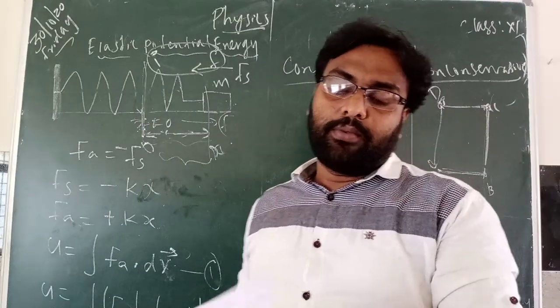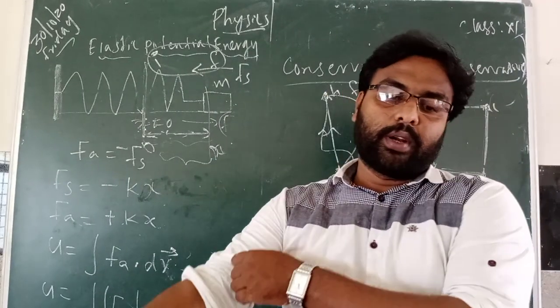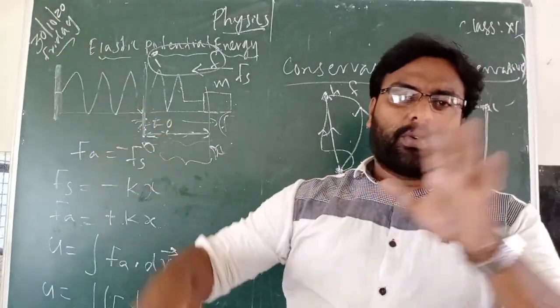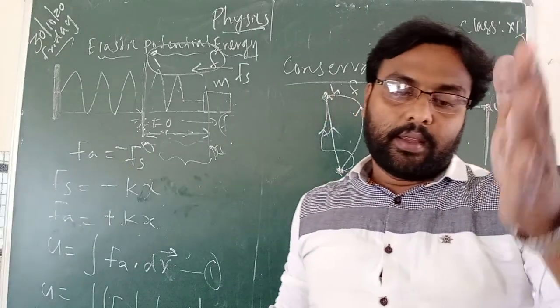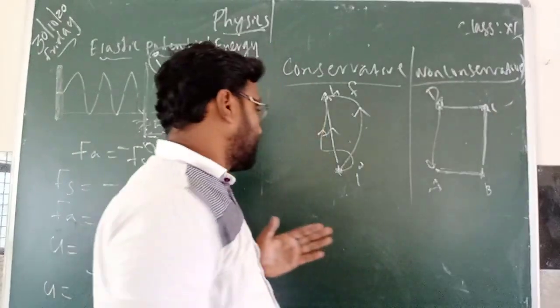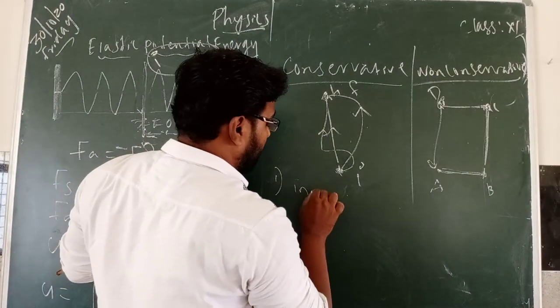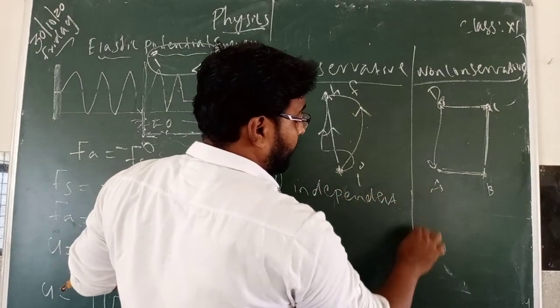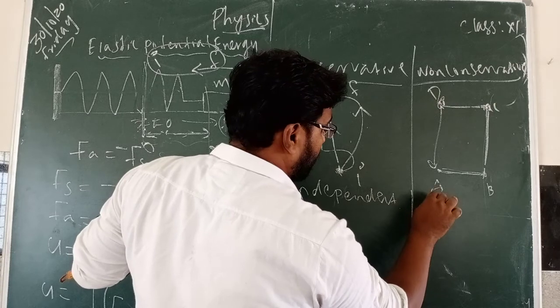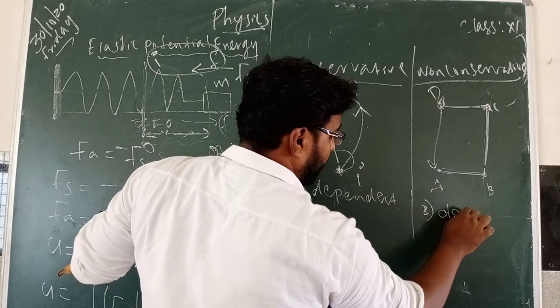Now some differences are given in table 4.3. 5 differences are there. The first one is that work done is independent of path here, and dependent on path here.